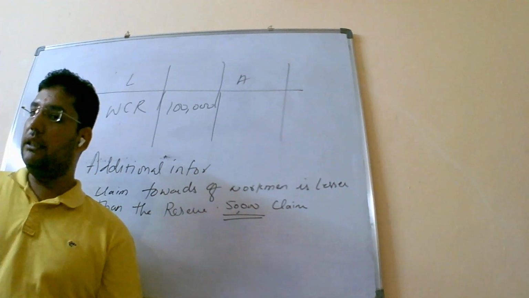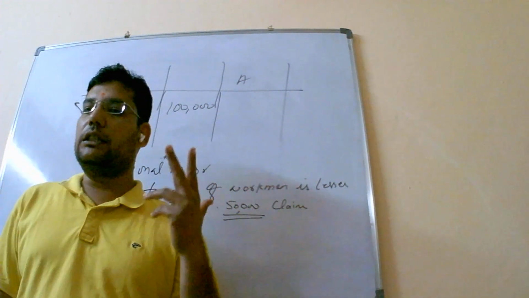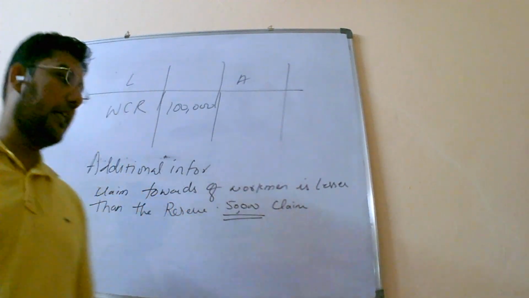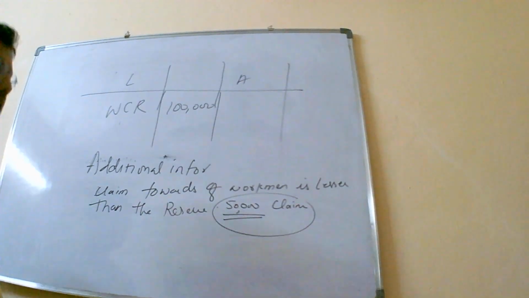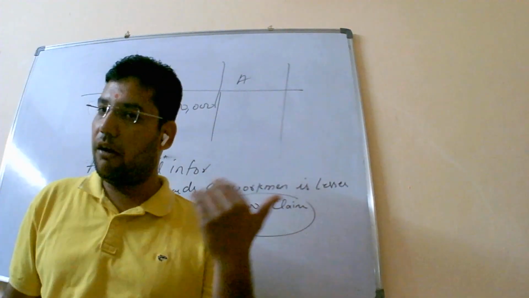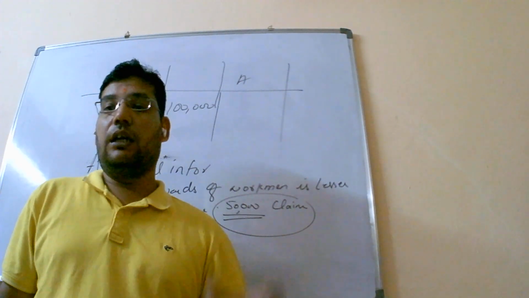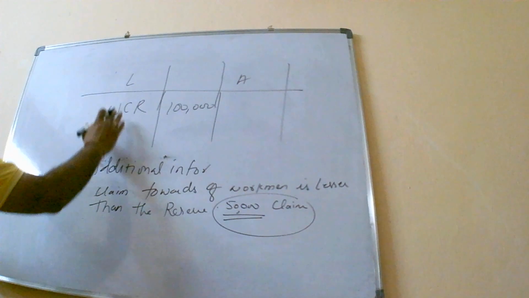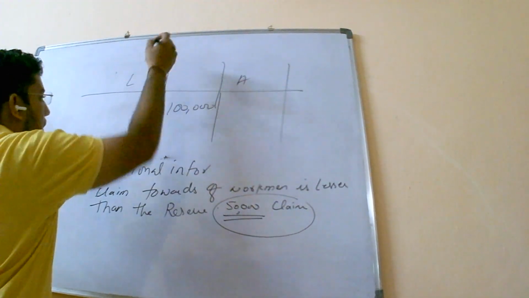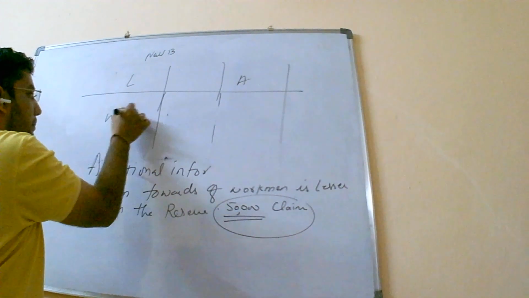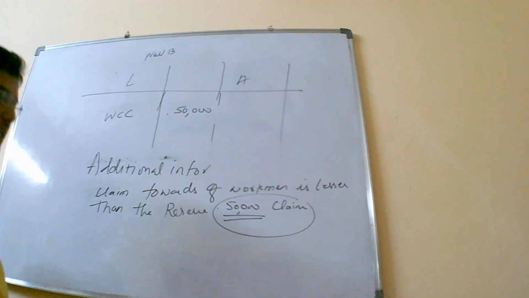So in such a circumstance, to the extent of the claim which is there in adjustment, whether it is change in profit sharing ratio, admission, retirement or death, the claim amount which is there in the new balance sheet, that is after reconstitution, after admission, after retirement, after death of a partner, the amount of claim, instead of WCR in the new balance sheet, we are going to see workmen compensation claim of rupees 50,000, and the remaining 50,000.